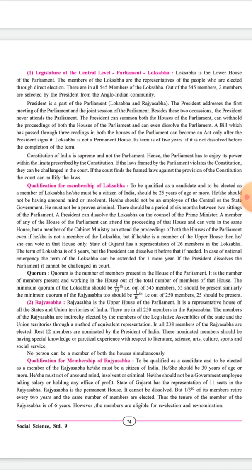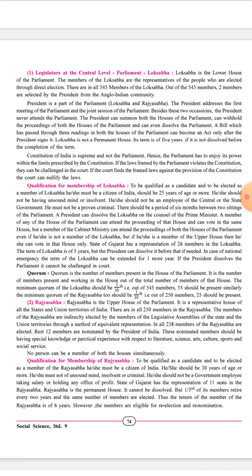The next is quorum. Quorum is the number of members present and working in the house out of the total number of members.